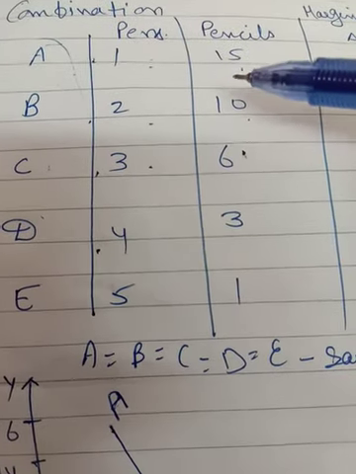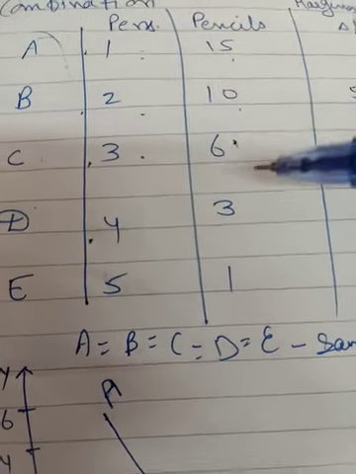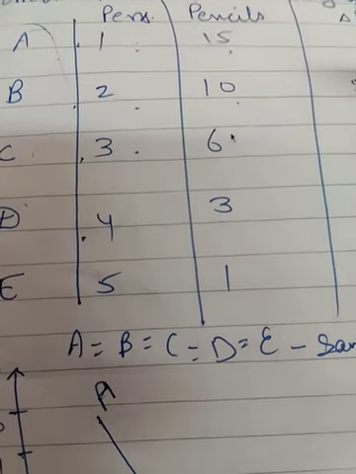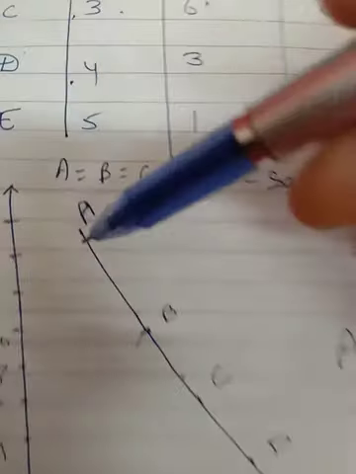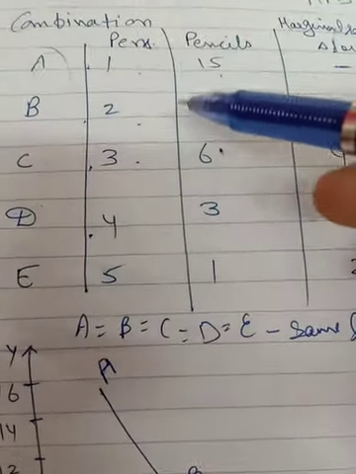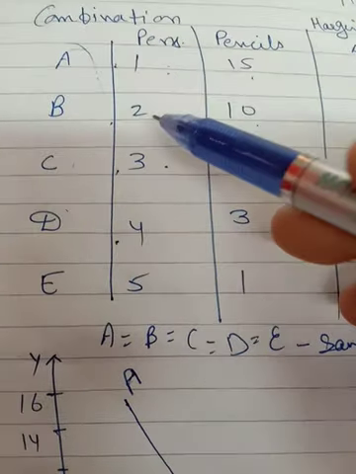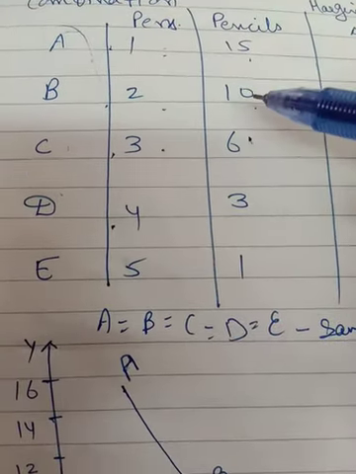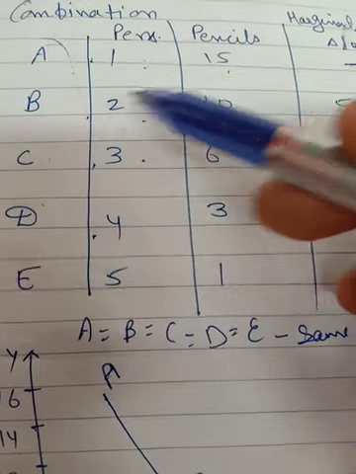If we go on increasing with both pen and pencil, then due to monotonic preference, his level of satisfaction will increase, and all the points will not be on the same indifference curve. We have to make two indifference curves, because now there will be two levels of satisfaction. Suppose 1 pen 15 pencil, now 2 pen 20 pencil, or 2 pen 15 pencil, the satisfaction will not be the same as both are increasing.